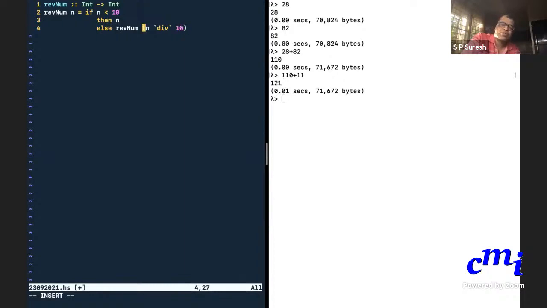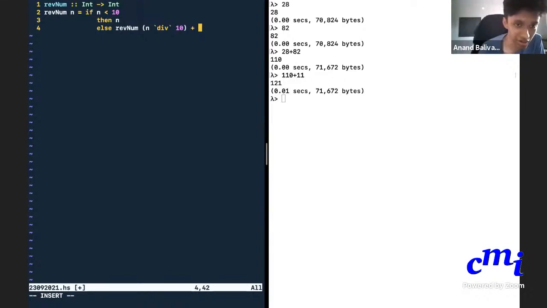Okay. Plus, what do I need to do? I can't just say plus n mod 10 because that will try to add it at the end. It should come to the front. How do I make it come to the front? You need to know the number of digits, right? So is there a logarithm or some way to know the number of digits and multiply it by 10 to the power of that?